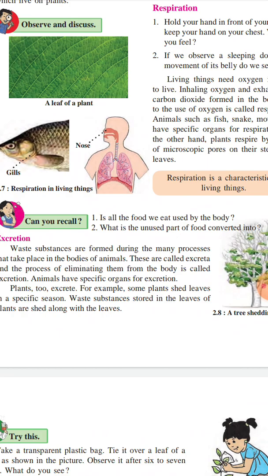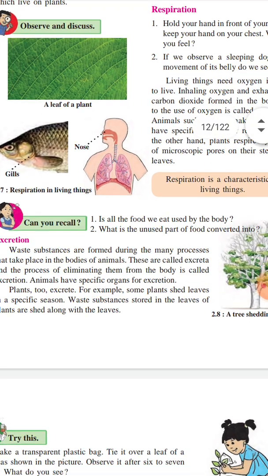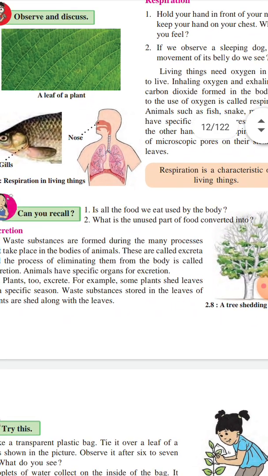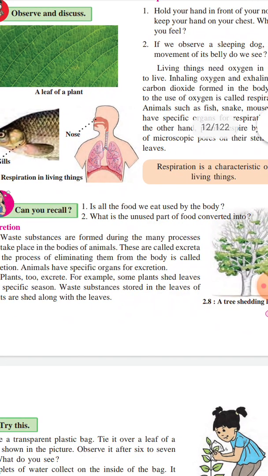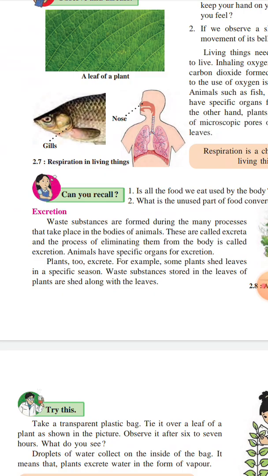Here some questions are asked. Can you recall, is all the food we eat used by the body? The answer you give: all the food that we eat is not used by the body. Some part which is not essential and some which is not digested is thrown out of the body. The second question is, what is the unused part of food converted into? The unused food is converted into excreta or feces. That is also the third characteristic of living things.